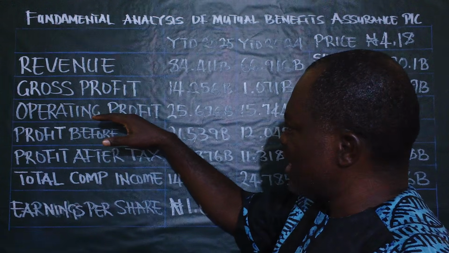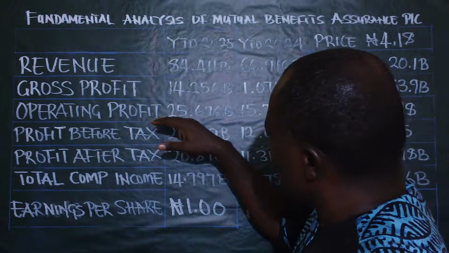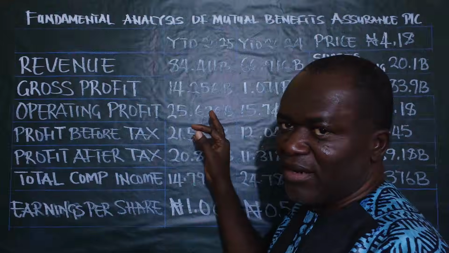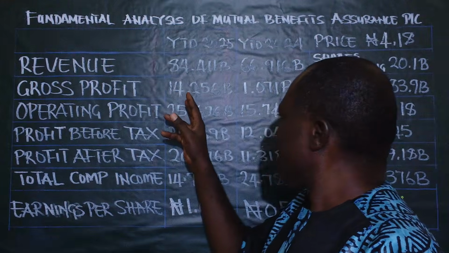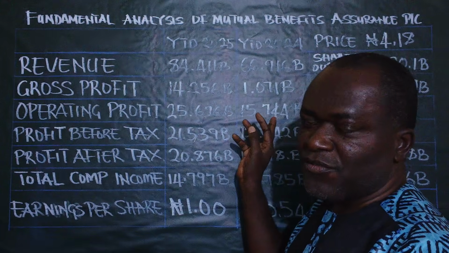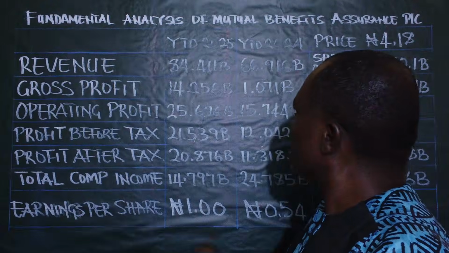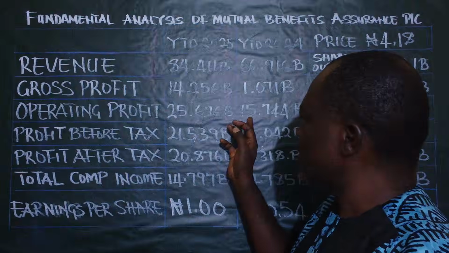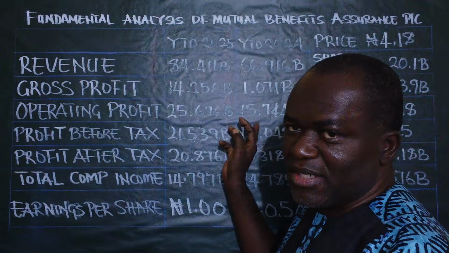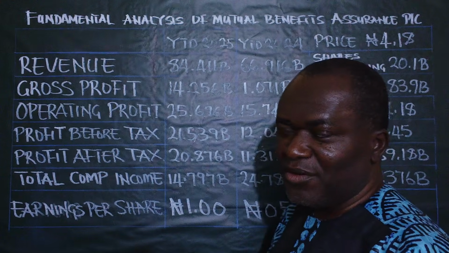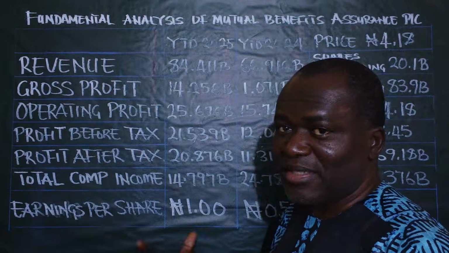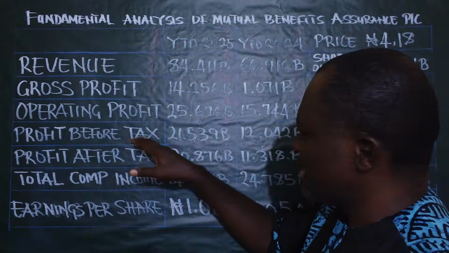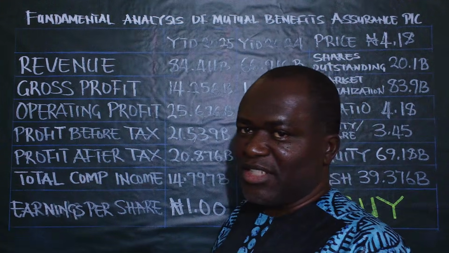In the operating profit column here, we have the figure 25.696 billion naira for the year 2025 as against 15.744 billion in the year 2024. You could still observe an increment from approximately 16 to 26 billion, a difference of about 10 billion naira. So let's consider the profit before tax, that is, profit before taxation.